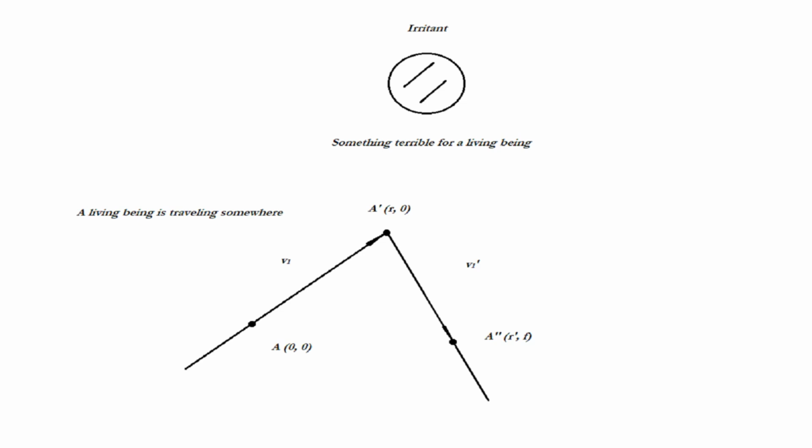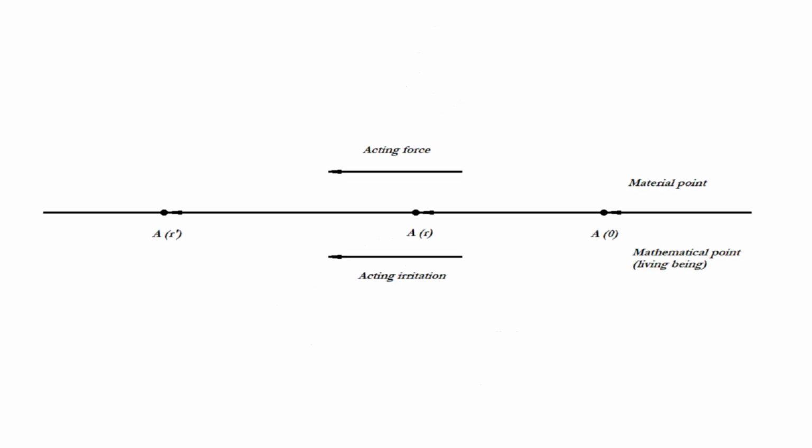Therefore, if for a material point the impulse is given through mechanical interaction, collision, then for a mathematical point the impulse is given through psychological interaction, sensory organs, at a distance. Force is a measure of the impact on a material point, which has a magnitude. The greater the difference in mass and velocity, the greater the quantity of motion contained in the interaction.